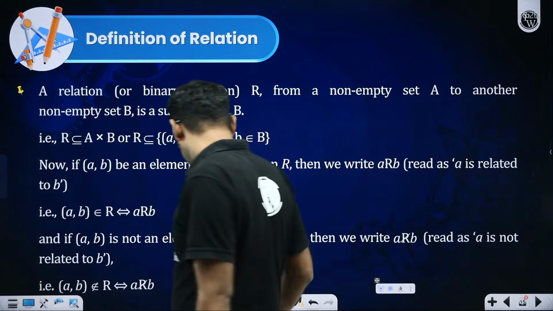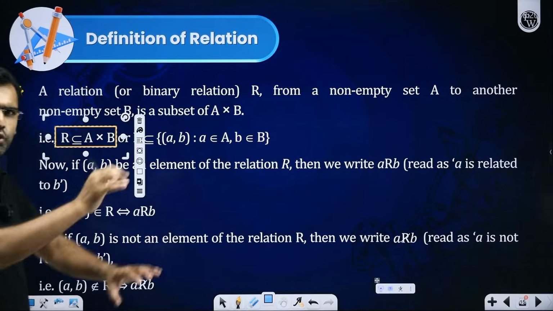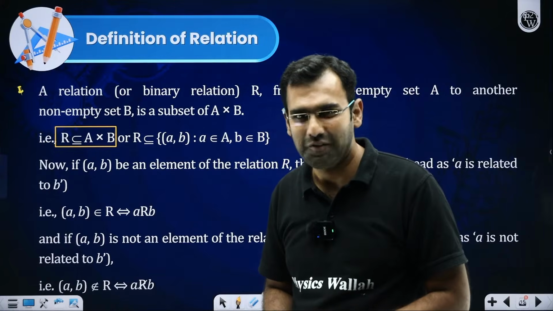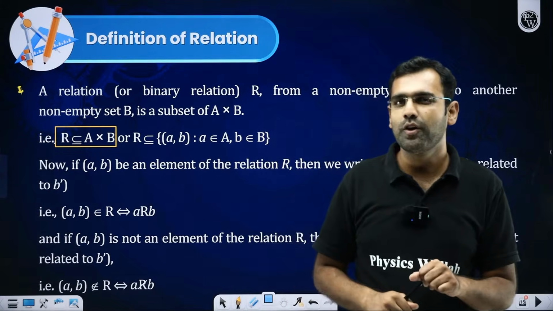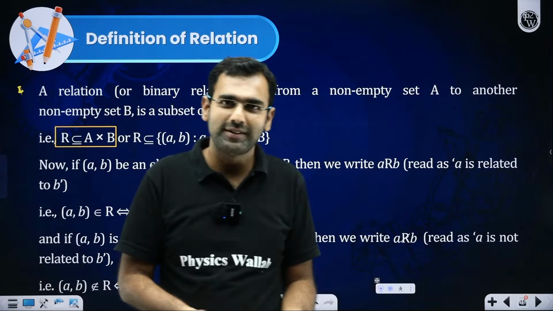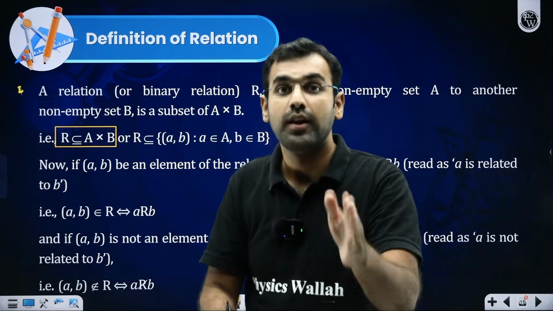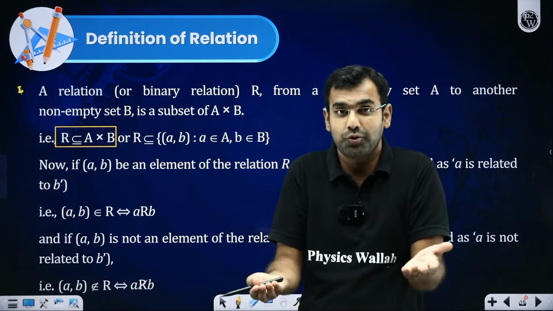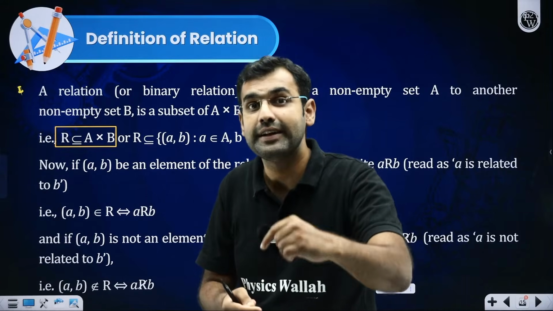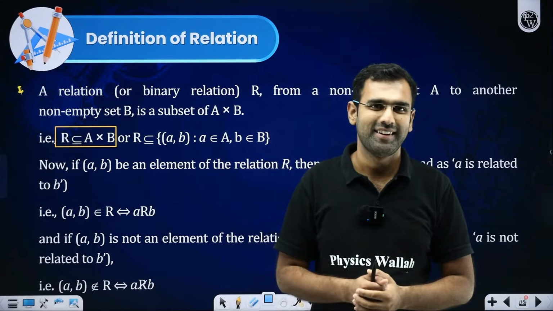So what did I just say? A relation is nothing but this: if you take the Cartesian product of two sets, and you choose any subset out of that Cartesian product, that's a relation. Everybody with me so far? How many unique relations can you form from A to B? That will be the total number of subsets. So if A cross B has n elements, the total number of subsets of A cross B will be 2 to the power n. So from A to B, I can create 2 to the power n unique relations. Did you all get this?